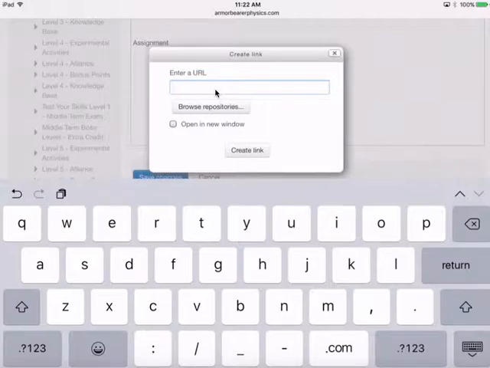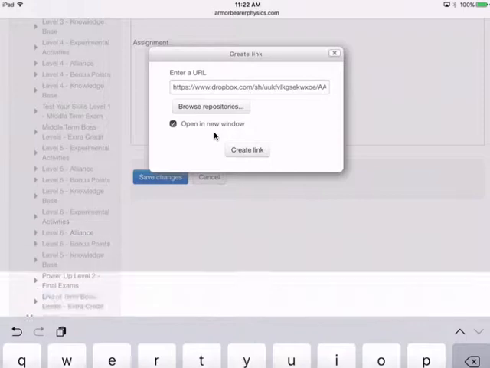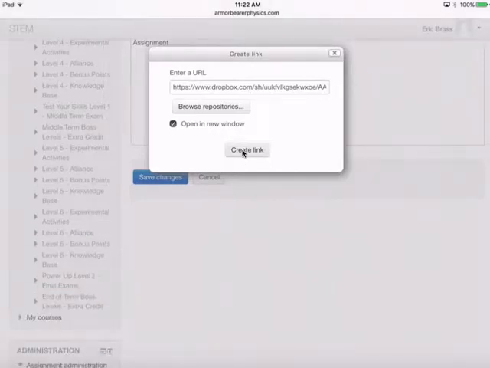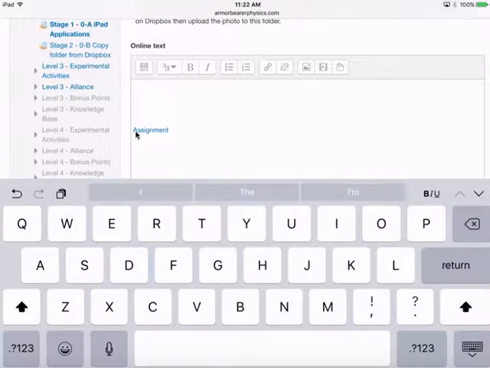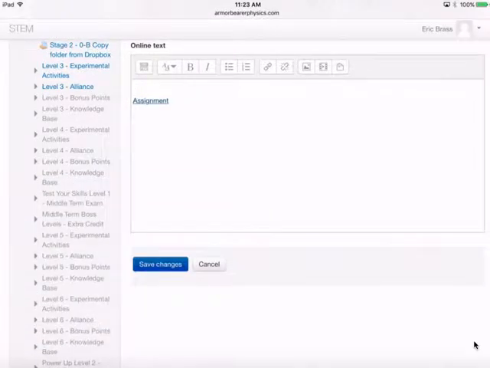And I'm just going to select in here, but tap once. You'll notice that our paste comes up. I'm going to select on paste. Now you'll notice that that link that we copied from Dropbox is in there. So now I'm going to select this radio button and open a new window. And then I'm going to say create link. Okay. So now this particular writing here is set up as a hyperlink. I am just going to select on my delete button maybe 2 or 3 times just to bring that up so it'll be a little bit more readable for me. And I'm going to drop my keyboard by going right down here, select on that. And then I'm going to save the changes.